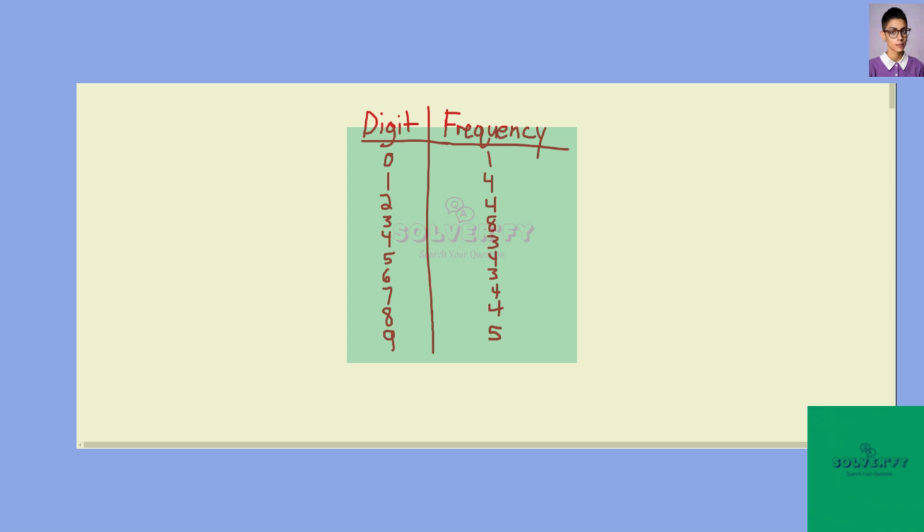The question asks if you believe that each digit appears about equally in the number pi. This is a fairly small sample size. 40 digits is not really enough to get a good feel for how often 10 different digits appear. However, we can see that the vast majority of them appear around 4 times. There's 2 exceptions. There's this 0 and there's this 3. 3 appears 8 times, 0 only appears once. So it would be reasonable for you to conclude that the zeros appear less frequently and the 3s appear more frequently. But again, since this is such a small sample size, it's really hard to draw an accurate conclusion.